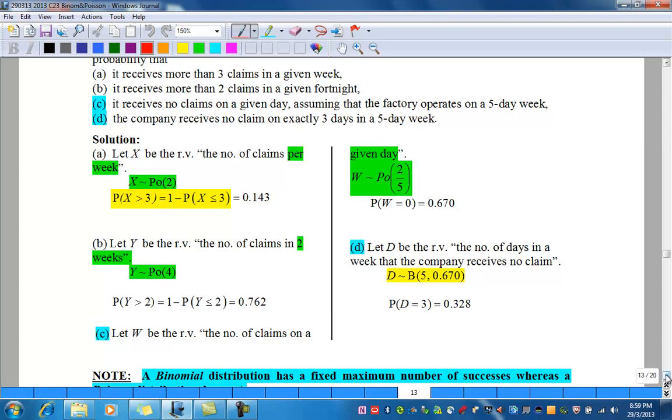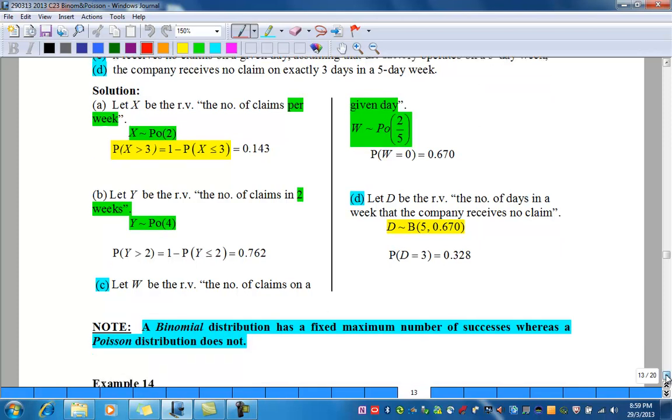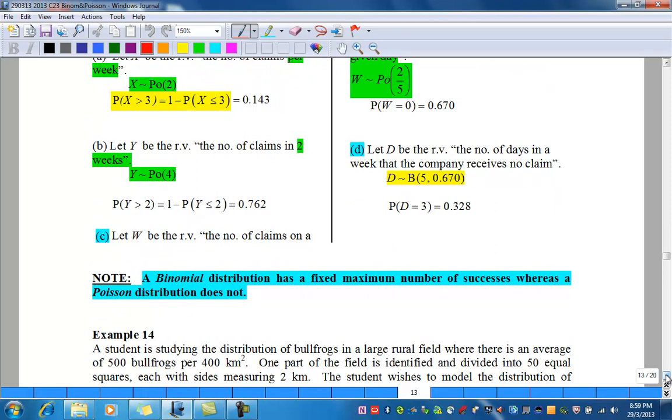Therefore, D follows a binomial with 5 days and probability of no claim 0.670, which comes from Part C. To find exactly 3 days with no claim, which is probability of D equals 3, using GC with binomial, you end up with 0.328. Take note that a binomial distribution has a fixed maximum number of successes, whereas a Poisson distribution does not.